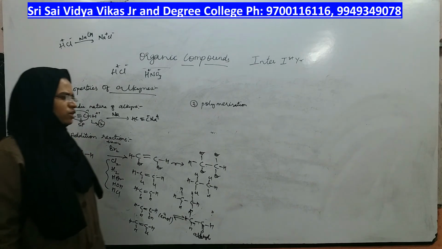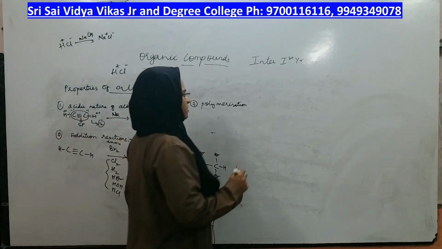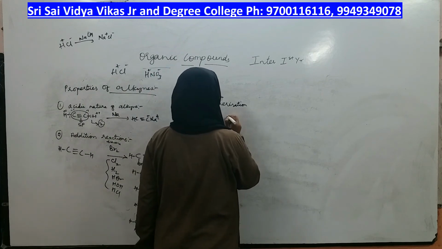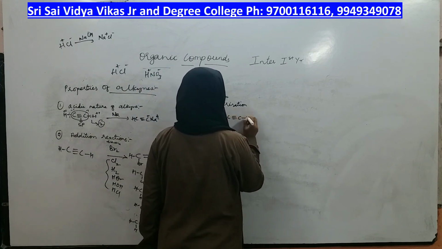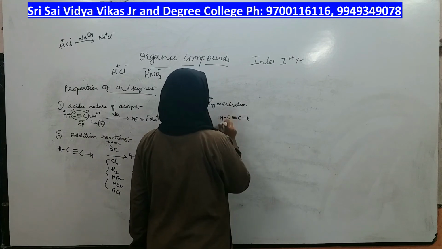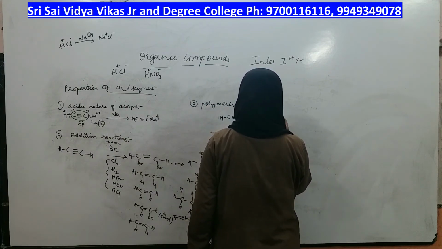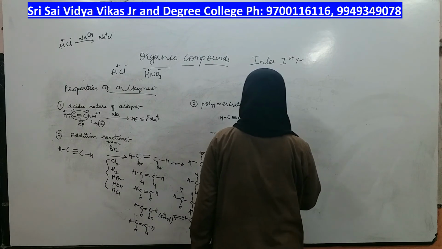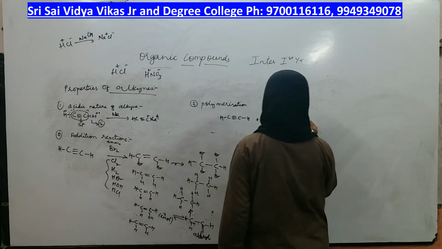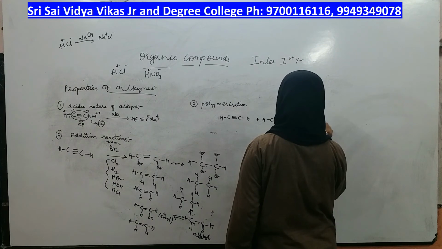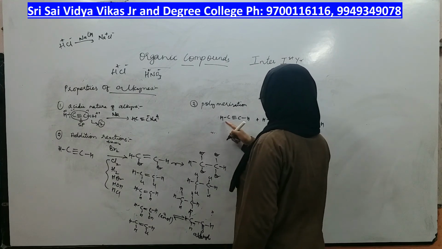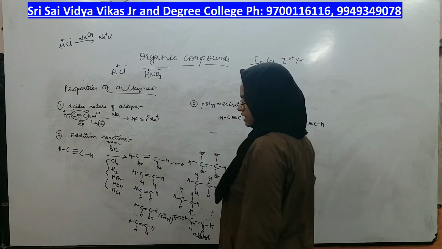The next property of alkyne is polymerization. Polymerization was present even for alkene also. The same polymerization is possible even for alkynes. Here if I take alkynes side by side in a linear way, I am taking n number of alkynes in a linear way.